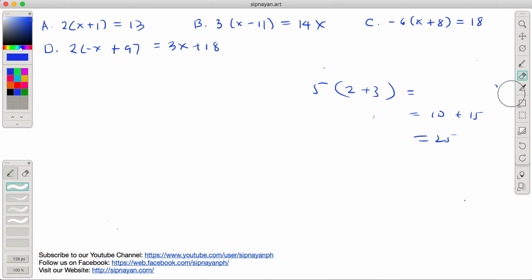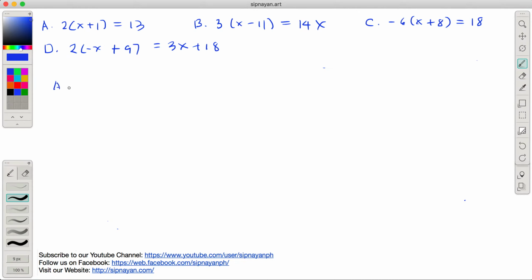Okay, let's have our first given. We have 2 times quantity x plus 1 equals 13. So, i-distribute natin 2 times x plus 2 times 1 equals 13. Ang dot means multiplication, di ba? So which means that 2 times x is just 2x plus 2 times 1 is just 2. This is equal to 13.